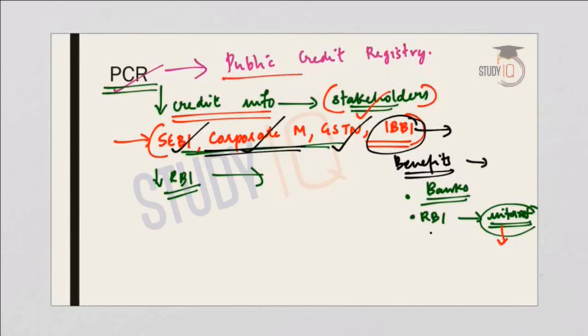This will give information about the status of bank credit and bank loans. So this will give an opportunity for the regulators and the supervisors in order to identify the stressed assets or the non-performing assets, and structuring or restructuring further is possible. And finally, this also provides transparency with regard to providing credit information to all the stakeholders. So these are the benefits of maintaining a public credit registry, which is a very important topic for your UPSC preliminary examination.